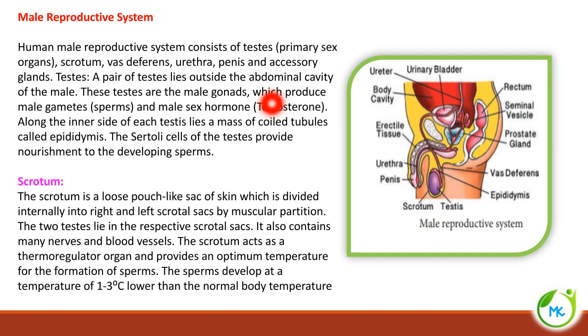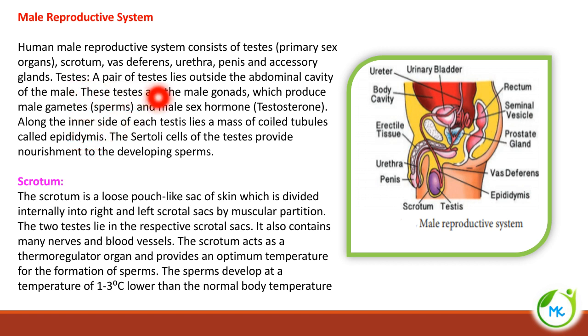Now let's see the male reproductive system. The human male reproductive system consists of testes. The testes are the male reproductive organ, otherwise referred to as the sex organ. The system also consists of scrotum, vas deferens, urethra, penis and accessory glands. First we are going to see about testes.